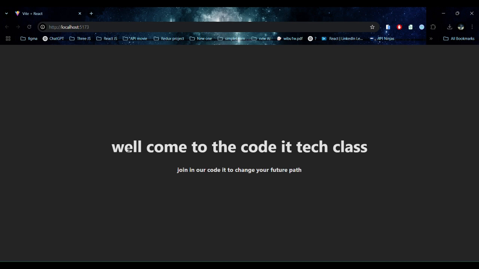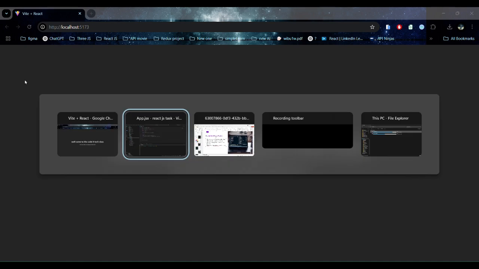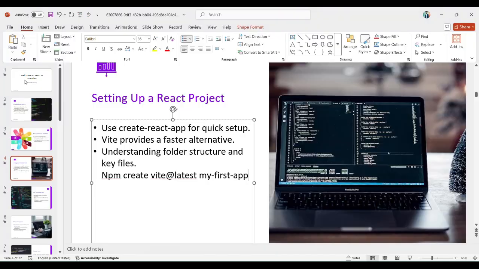Welcome to the Code IT Tech class and join in our class Code IT to change your future path. Okay, it's okay. Yeah, I created npm latest app as well. Okay, you can create React app as well.